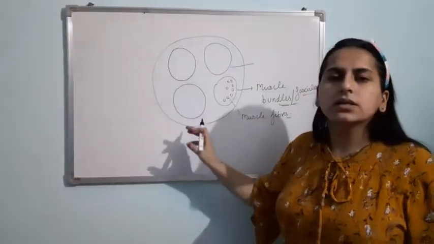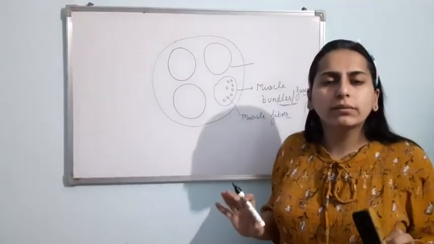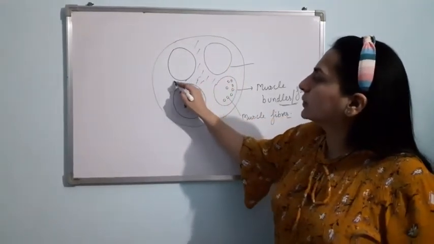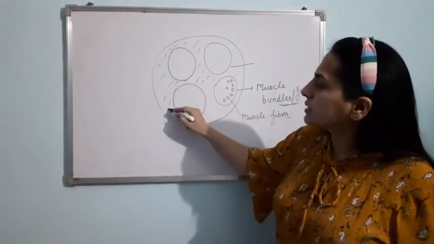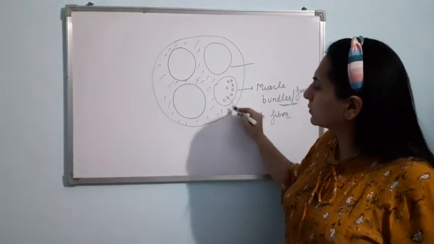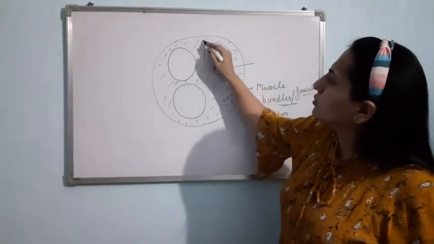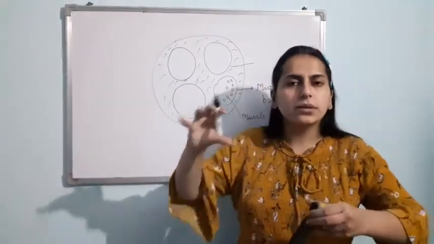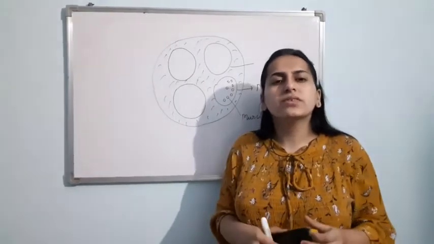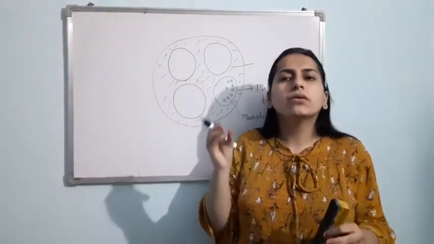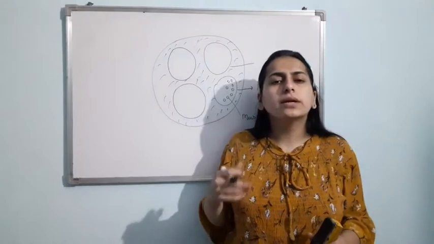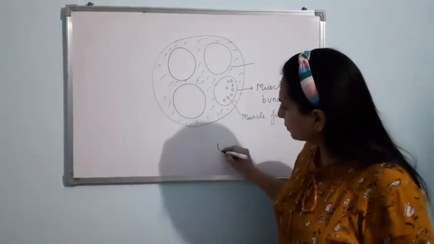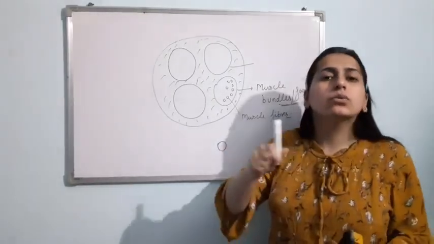And all the fascicles, all the bundles, obviously these are joined by a connective tissue. So here there is a collagenous connective tissue. This connective tissue connects the muscle bundles. And this connective tissue is known as fascia. Am I clear? In your muscle, bundles are present. These bundles are known as fascicles, and these bundles are made up of the muscle fiber. So now let us talk about the structure of a muscle fiber. Clear? Again I am saying this is a tube.